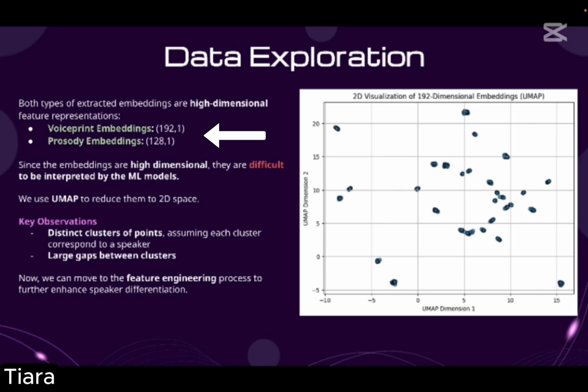Hi, I'm Tiara. Upon exploring further, we realized that the voiceprint embeddings have 192 dimensions and prosody has 128. Since they are high dimensional, we decided to explore ways to feature engineer the data to make it more interpretable for ML models. We used UMAP to reduce them to 2D space to better understand the data. We observed that there are 29 distinct clusters, and given that there are 29 speakers, we can assume that each cluster corresponds to a speaker.